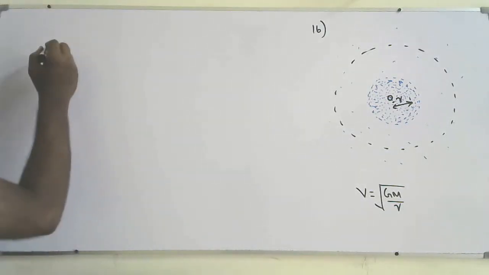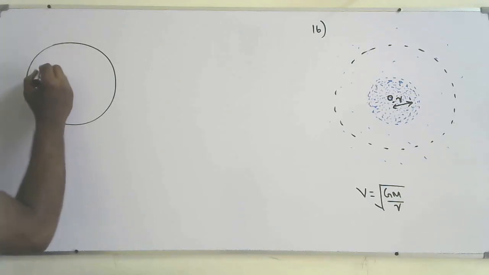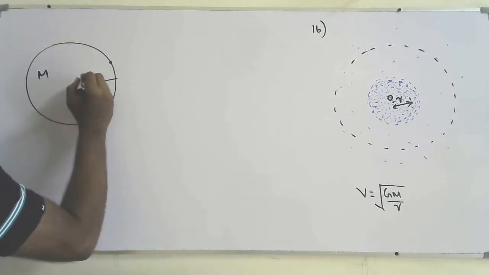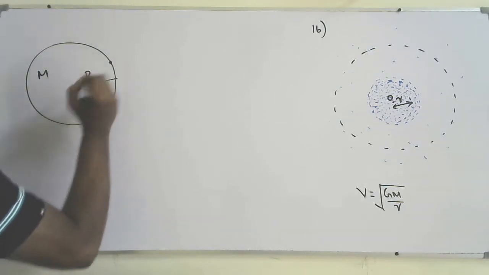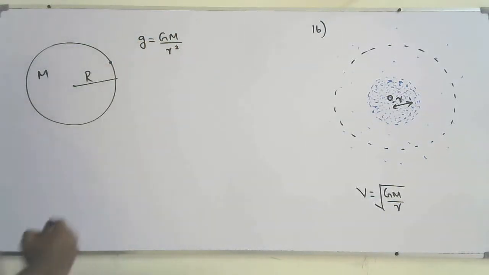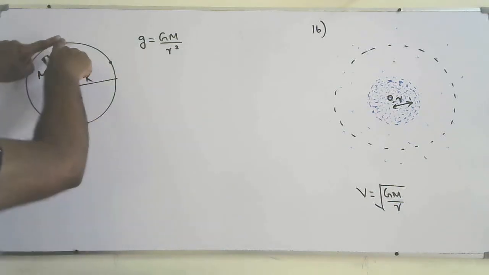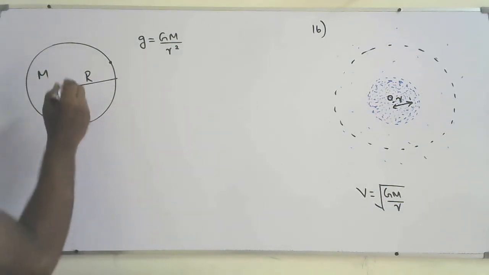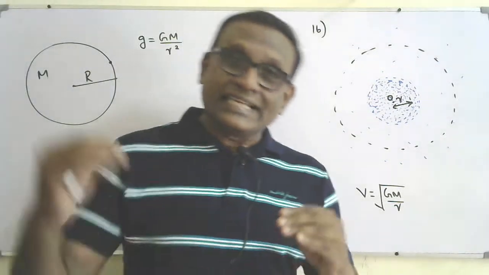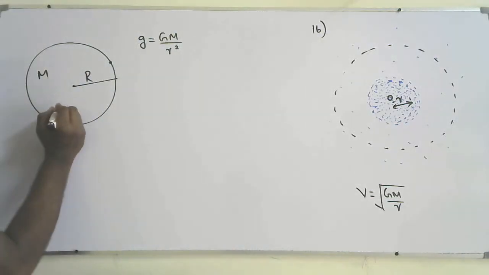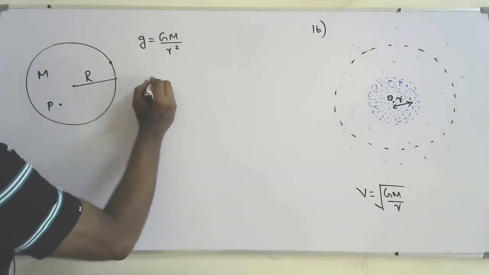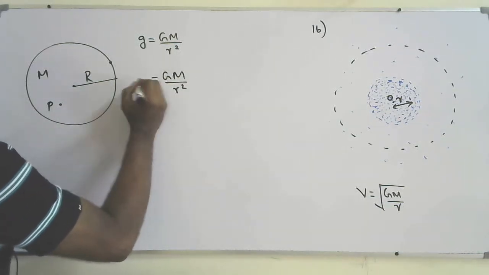Say, for example, the mass of the Earth is M and the radius of the Earth is R. The gravitational field strength on the surface of the Earth is given by g equals GM over R squared, where M is the total mass of the Earth, assumed concentrated at the center of mass. But if you want to find the gravitational field strength inside the Earth, at some point P, what will it be? There I can't write GM over R squared.